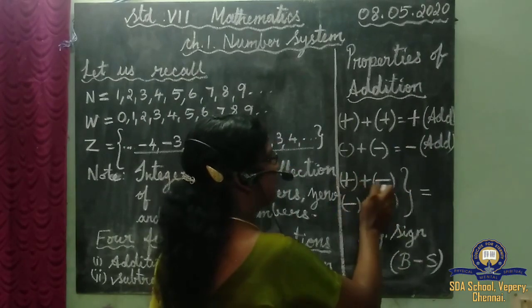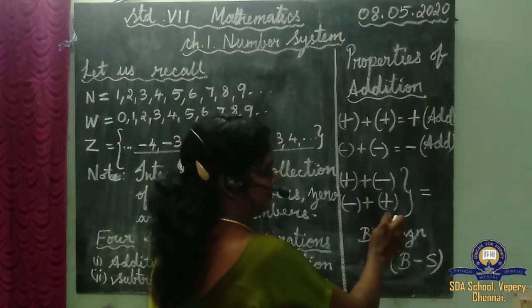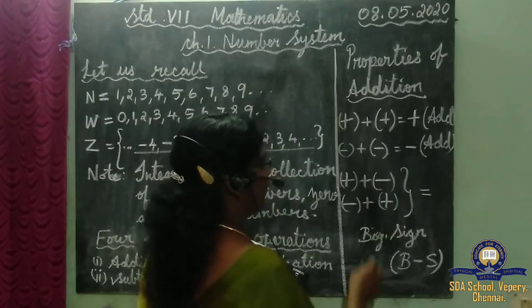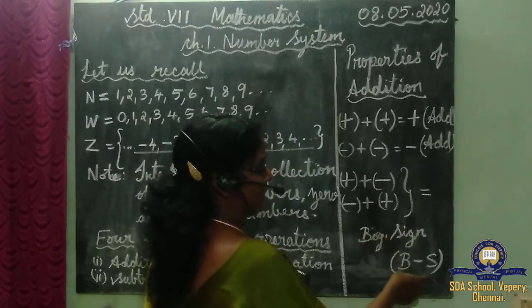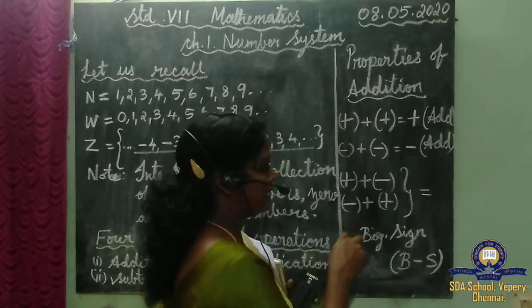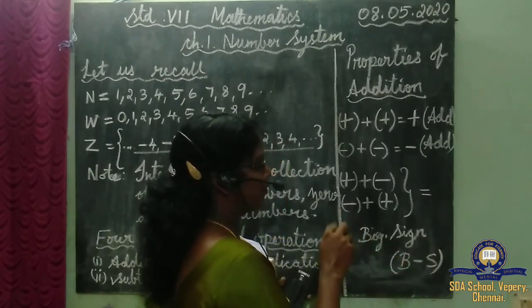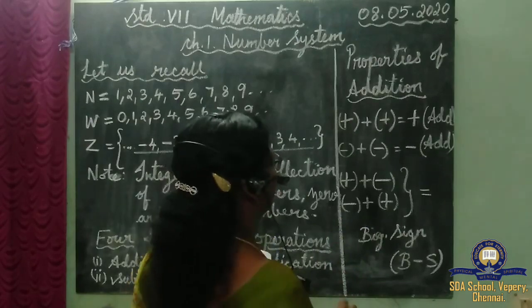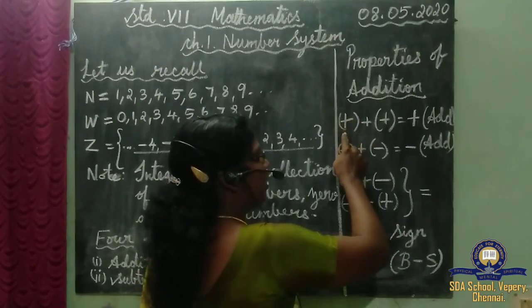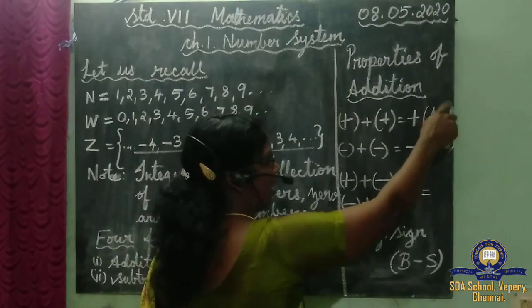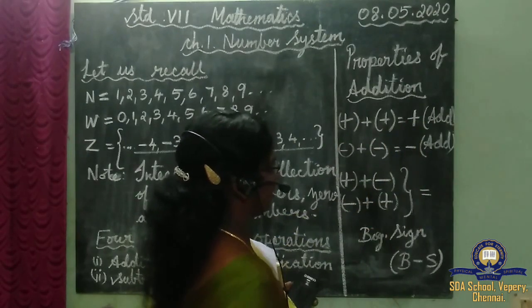Here, plus and minus, minus and plus: if two signs mingle, what to do? We have to put the bigger number's sign and subtract the smaller number from the bigger number. Once again, let me repeat. Positive number added to positive number gives a positive sign and we add the integers.